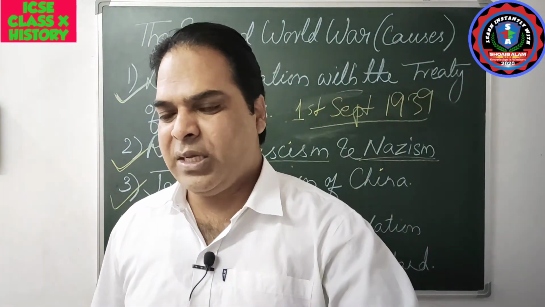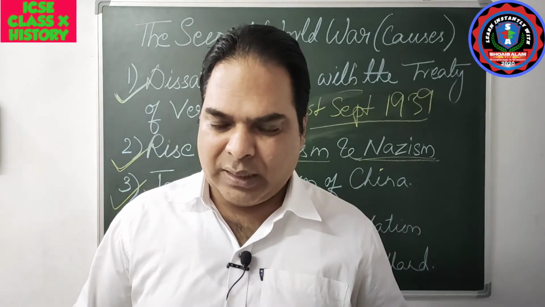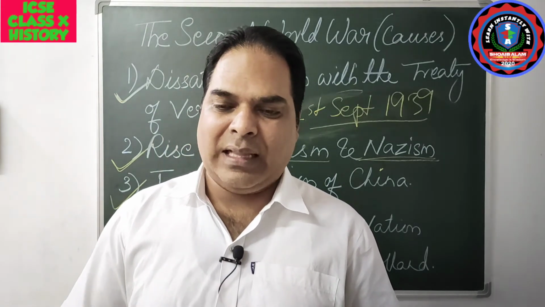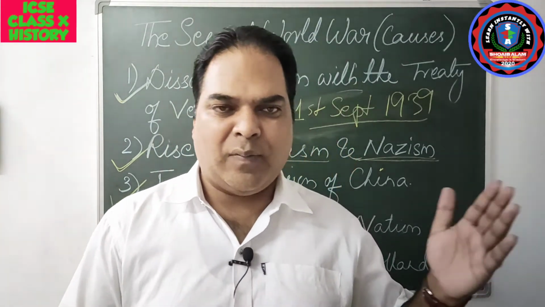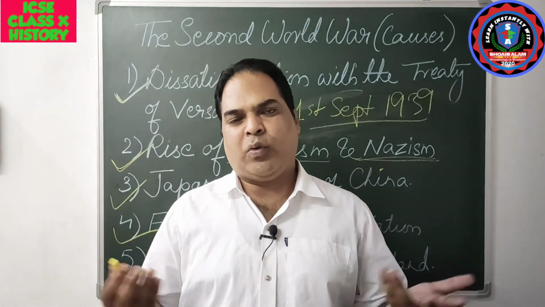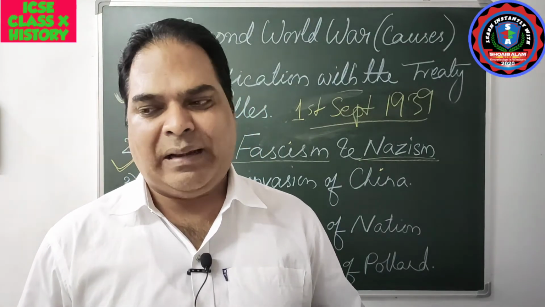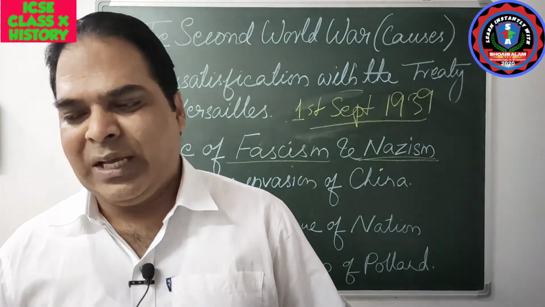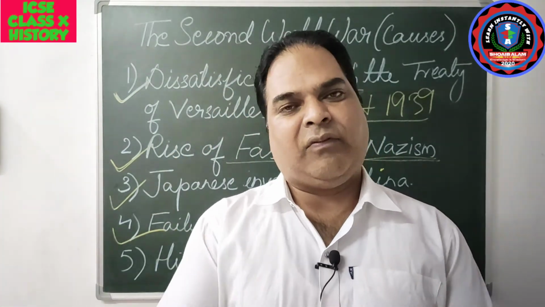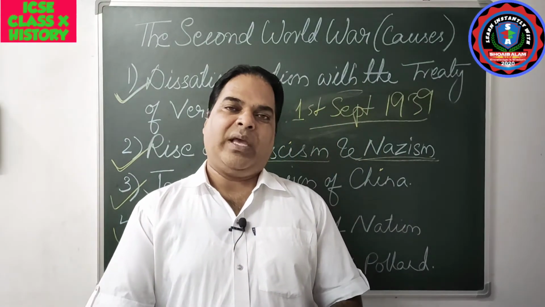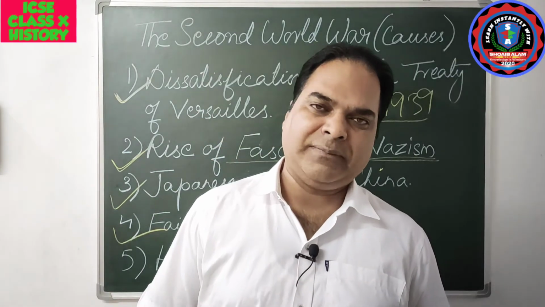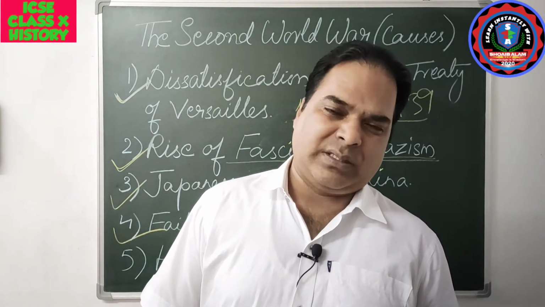Okay, Poland was annexed. So now you can see that in order to protect Poland, Russia mobilized its forces. And then Germany mobilized its forces as well. And by the time when all the countries were involved, World War was declared. So on 3rd September 1939, England and France declared war on Germany. This way, the Great War, which is also known as the Second World War, was started.